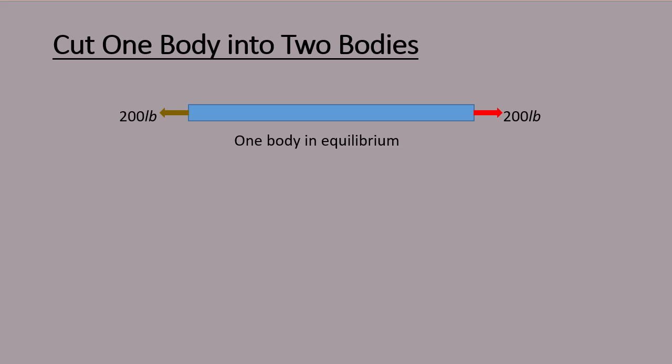Let's explore this action-reaction a little bit more. So here what we have is a rod which is in equilibrium under two forces, 2,000 pound here, and 2,000 pound here. To view the action-reaction forces, we need to cut this blue body into two pieces. One is a green body and the other is an orange body.